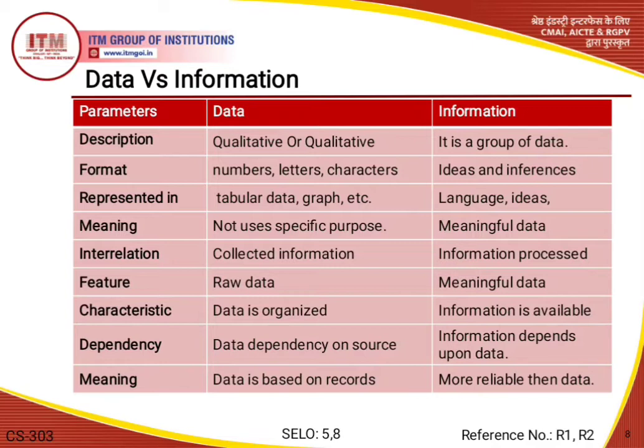And here if we talk about meaning, by using this parameter, then data is based on records and observation, and which are stored in computers or remembered by a person. So we can say that it is basically based on specific records. And information is more reliable than data.